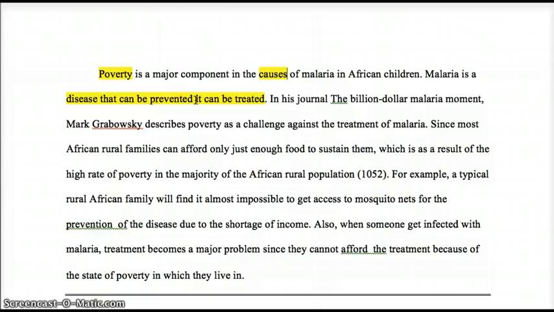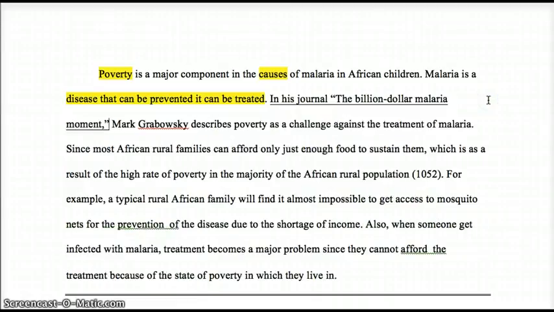So let's keep going. In his journal, The Billion-Dollar Malaria Moment, Mark Grabowski describes poverty as a challenge against the treatment of malaria. Okay, so there's a couple things happening here. First of all, we have a really good try at a signal phrase. There's a couple problems though. The Billion-Dollar Malaria Moment needs to be in quotation marks.